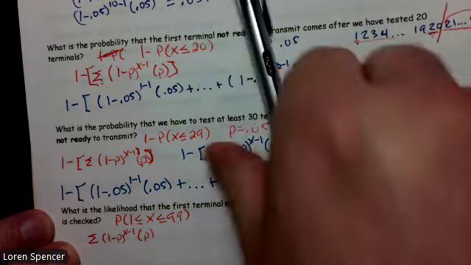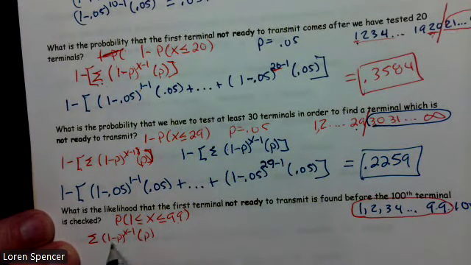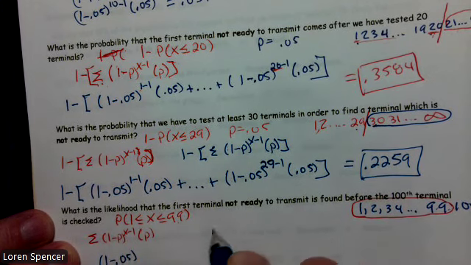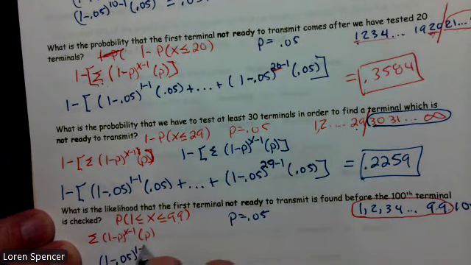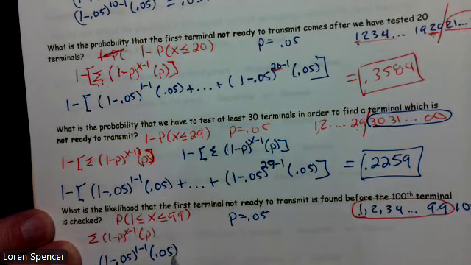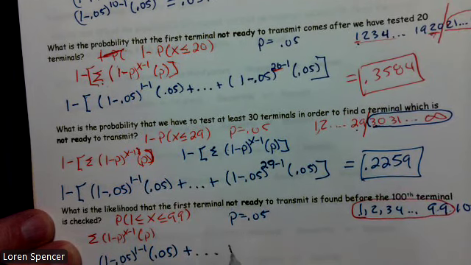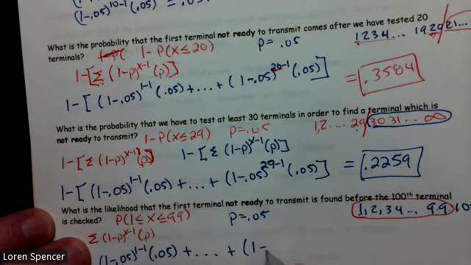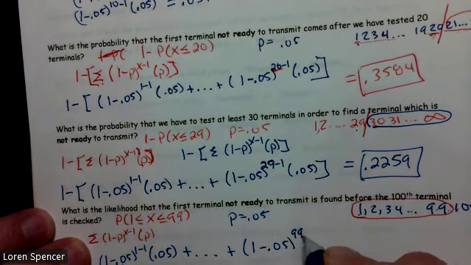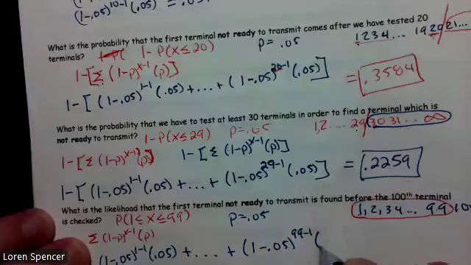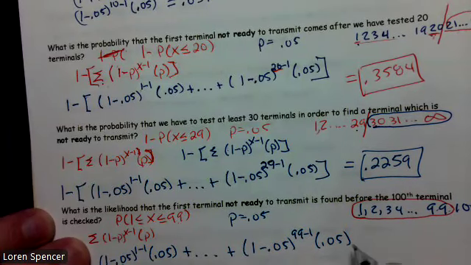So this is going to be plugging in 1 minus the 0.05, because p equals 0.05, to the 1 minus 1, because that's where that first one comes from, times 0.05, plus dot dot dot plus 1 minus 0.05 to the 99th minus 1 times 0.05.